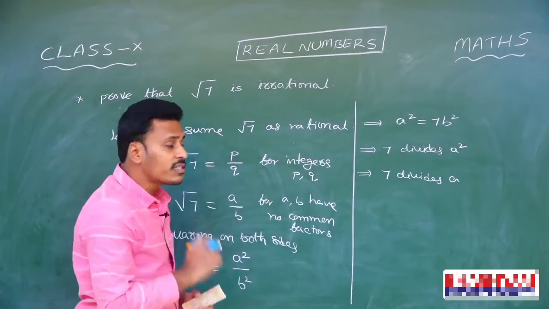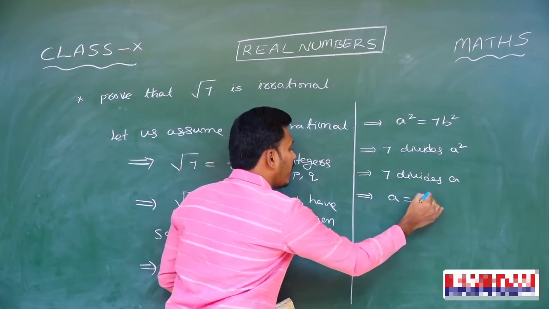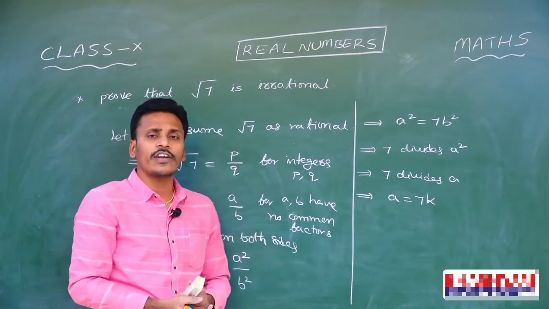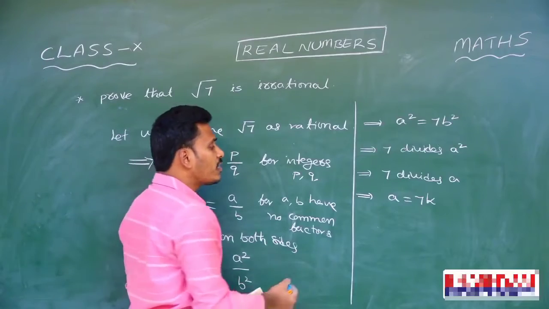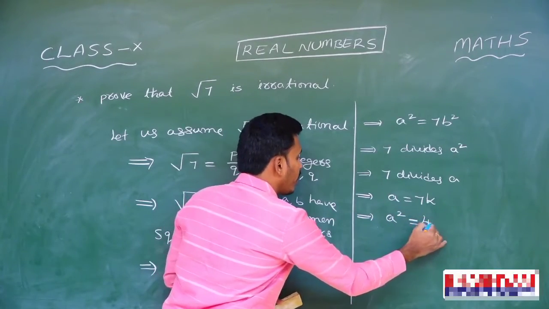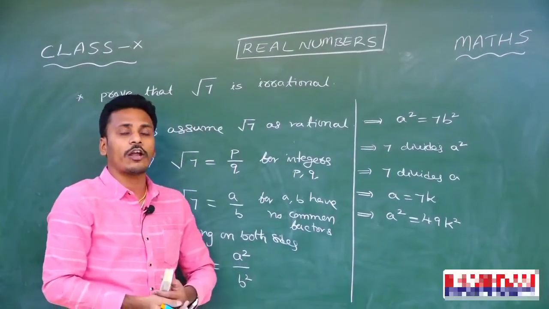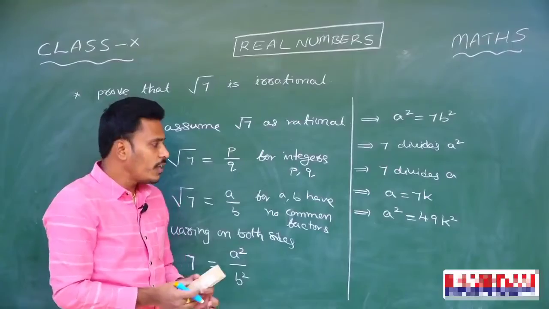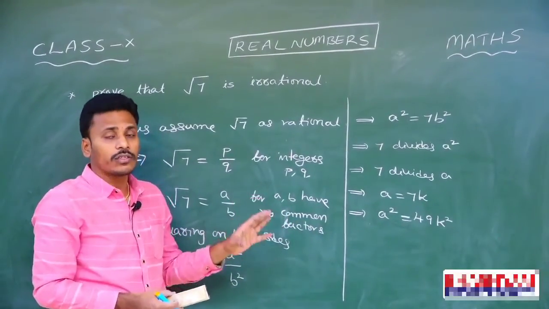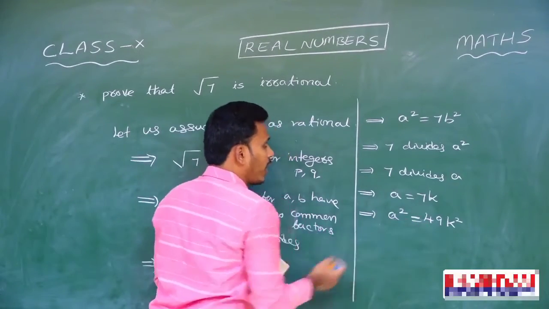Right. And since 7 divides a, 7 is a factor for a, so we will write that a is equal to 7 into something. You may say here 7 into some k. And since a is equal to 7k, again you just square on both sides. A square you will get as 49k square. See, we are applying our mathematical skills just to arrive at a contradiction now. That's why I am squaring. I am just rewriting that a square is equal to 49k square.